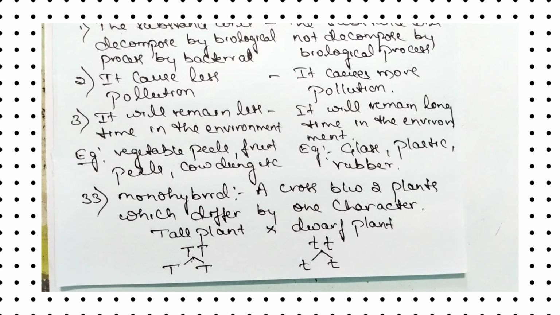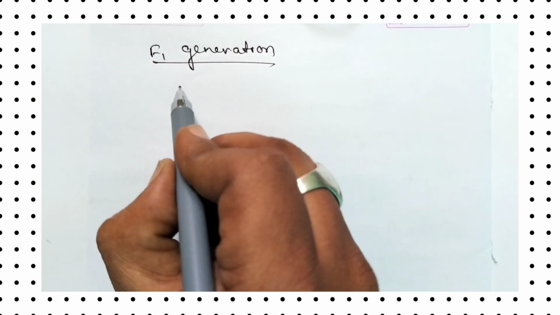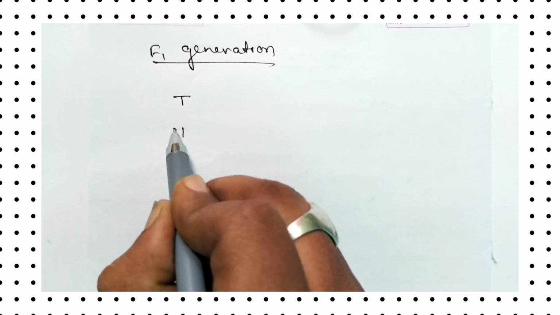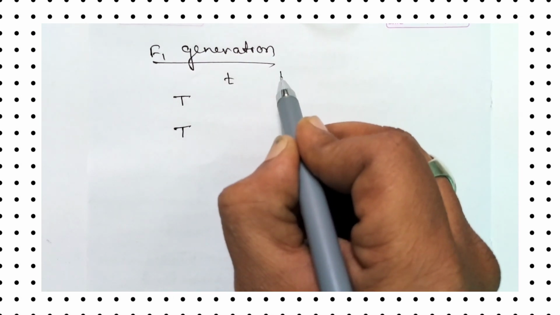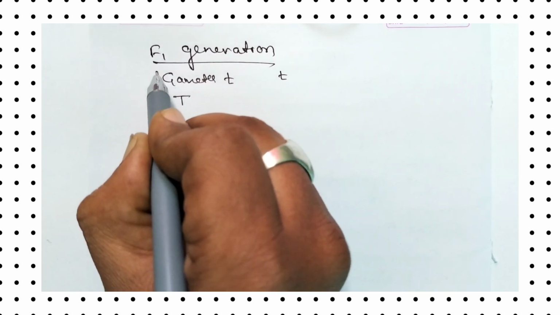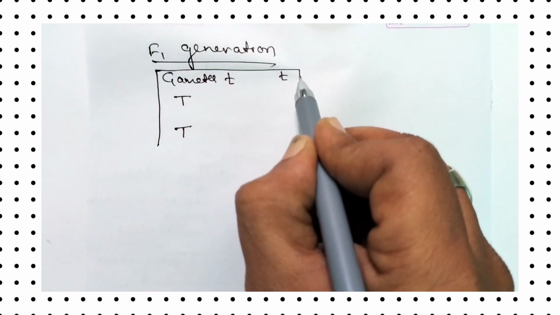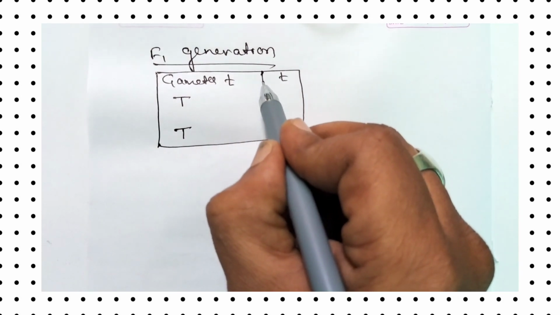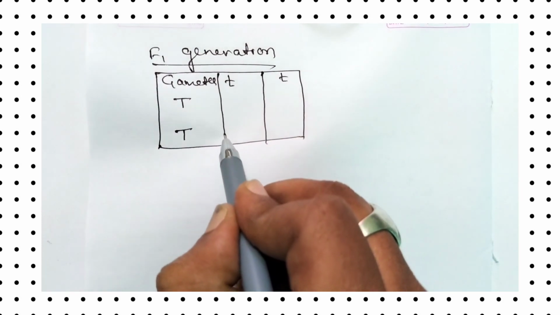Now let us see what we get in the F1 generation. So let us write the checkerboard for the F1 generation. Capital T, small t. These are gametes. This is the checkerboard for the F1 generation of the monohybrid cross.